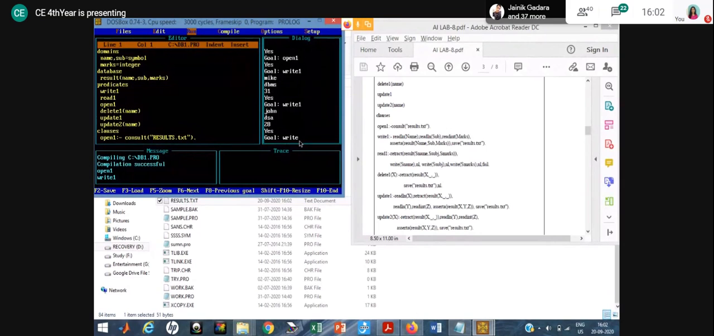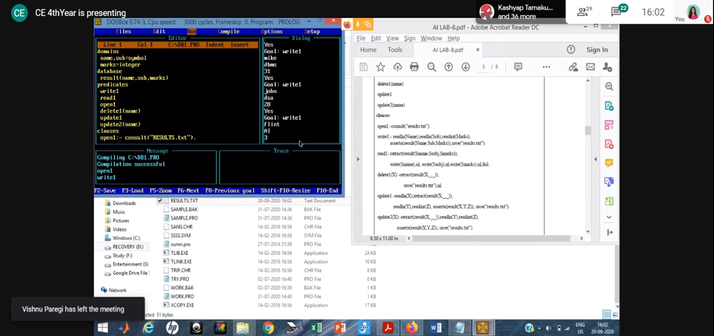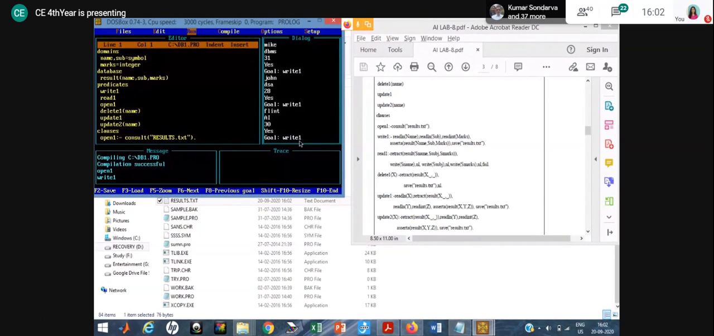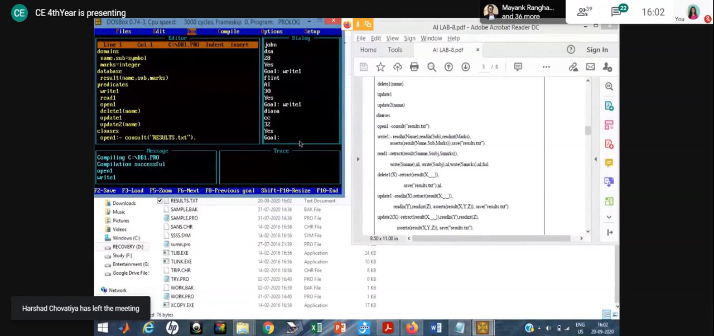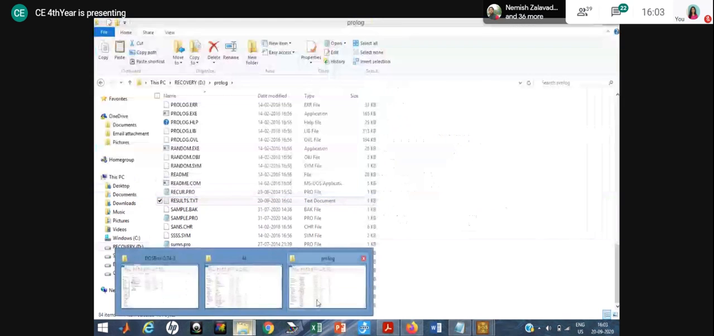Then the third record I am inserting, that is Flint, AI subject, got 30 marks. Then again I am using write one. So four records I am inserting, for clearing this approach. CC subject, and then 32 marks. Okay, so these four data are inserted in my database. I will show you so you can understand, everyone.